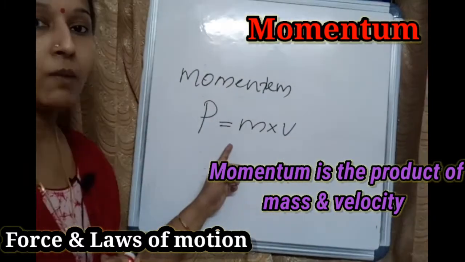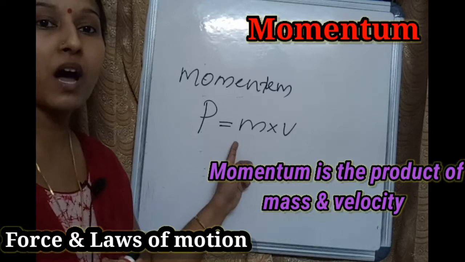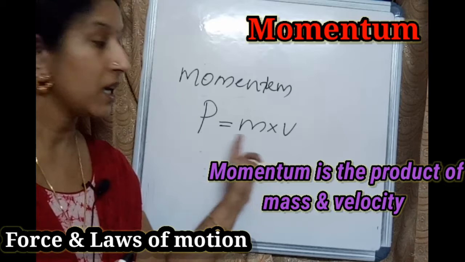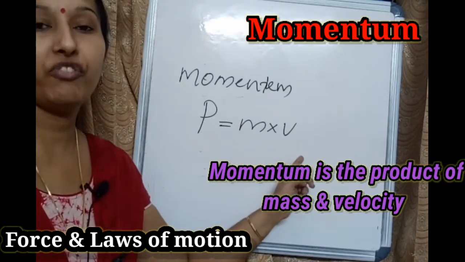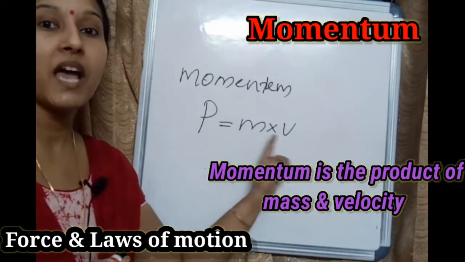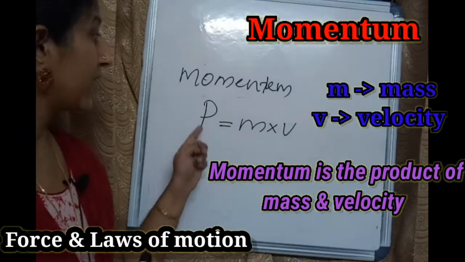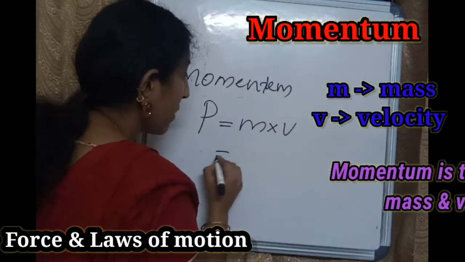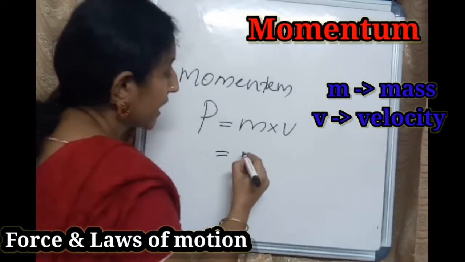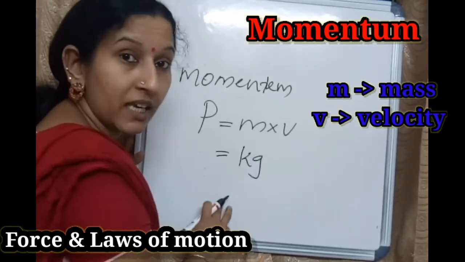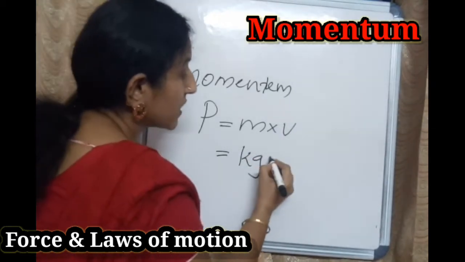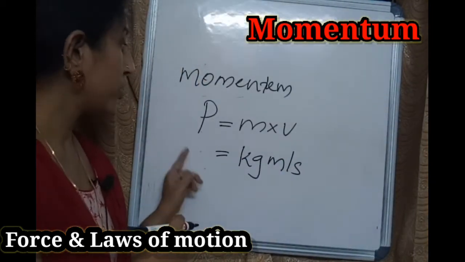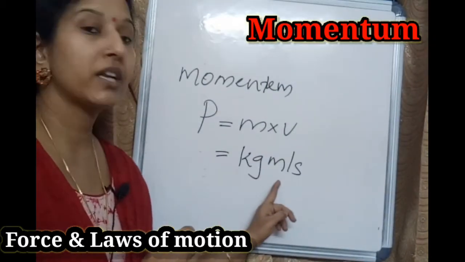Momentum is the product of mass and velocity. P equal to m into v, where m is mass and v is the velocity. Then what is the SI unit of momentum? What is the SI unit of mass? Kilogram. And the SI unit of velocity is meter per second. So the SI unit of momentum is kilogram meter per second.